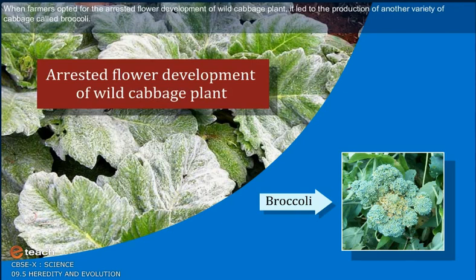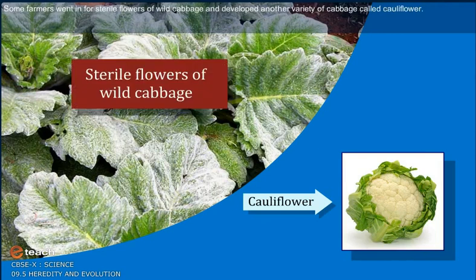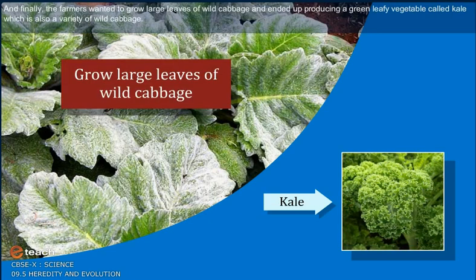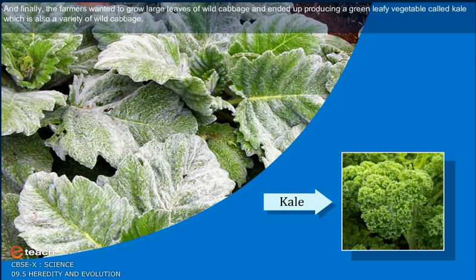When farmers opted for the arrested flower development of wild cabbage plant, it led to the production of another variety of cabbage called broccoli. Some farmers went in for sterile flowers of wild cabbage and developed another variety called cauliflower. When farmers opted for the swollen part of wild cabbage, it led to the evolution of yet another variety called kohlrabi. And finally, the farmers wanted to grow large leaves of wild cabbage and ended up producing a green leafy vegetable called kale, which is also a variety of wild cabbage.